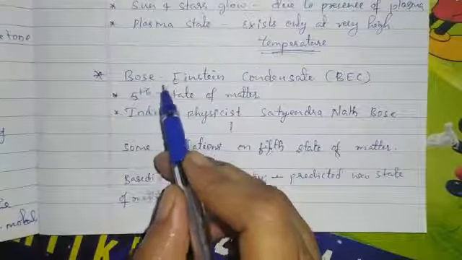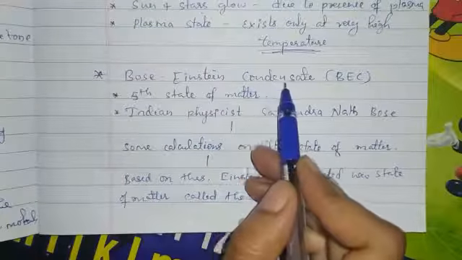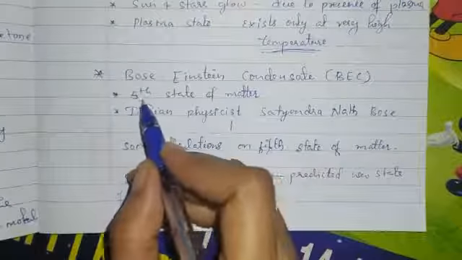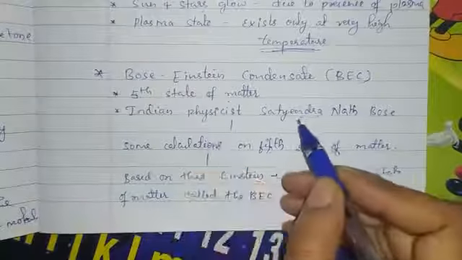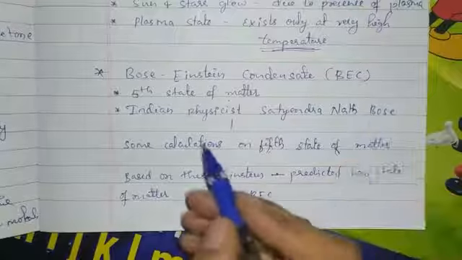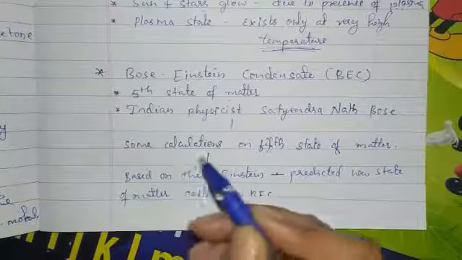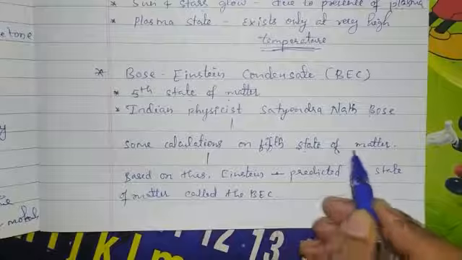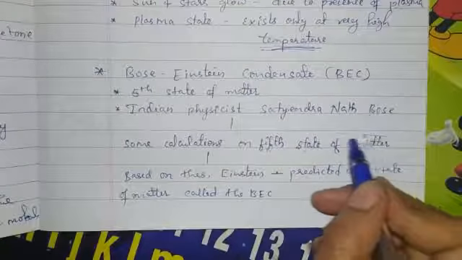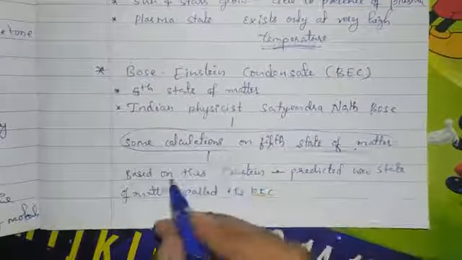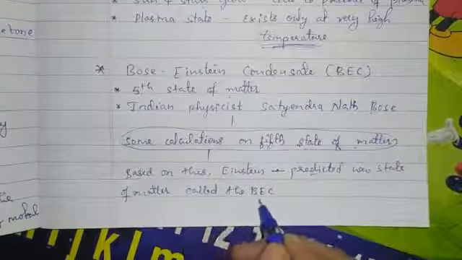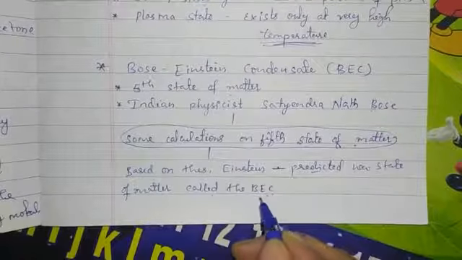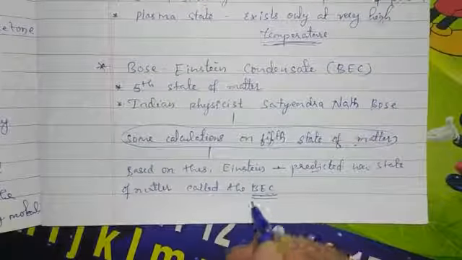Next, the fifth state of matter, that is Bose-Einstein condensate. Indian physicist Satyendra Nath Bose did some calculations on the fifth state of matter. On this basis Einstein predicted the new state of matter called BEC, that is Bose-Einstein condensate. This is the fifth state of matter.